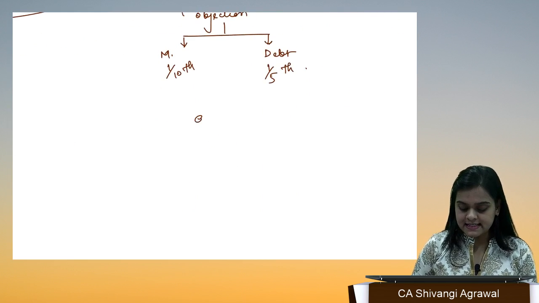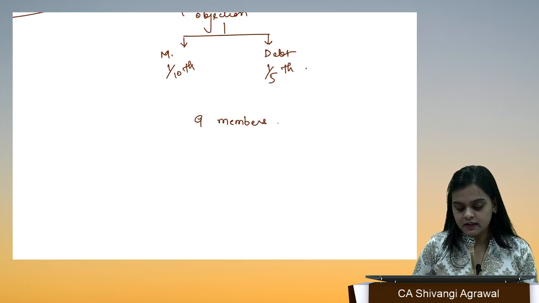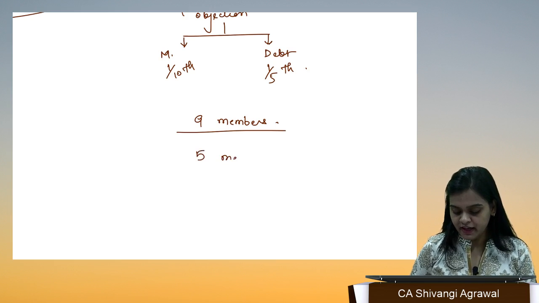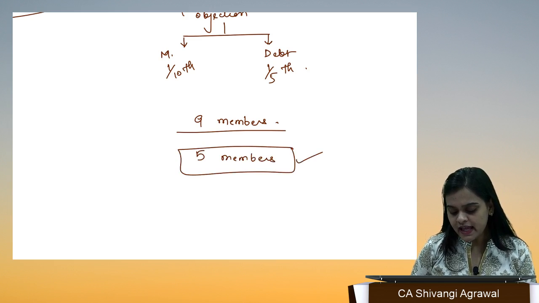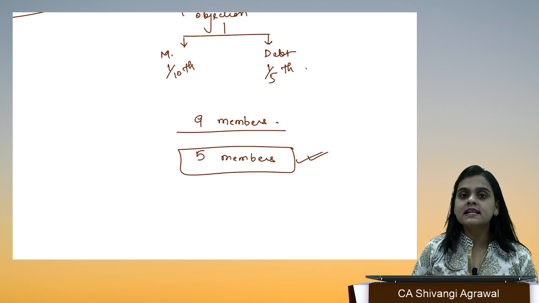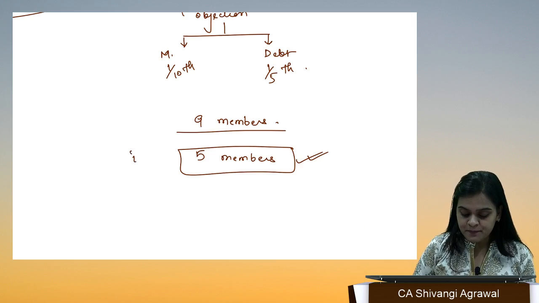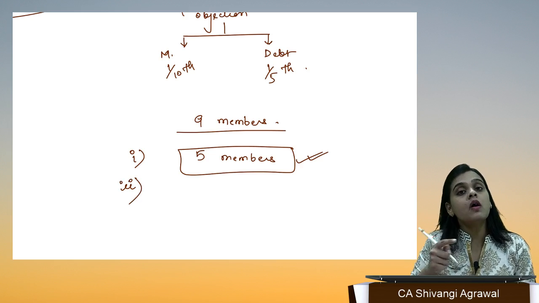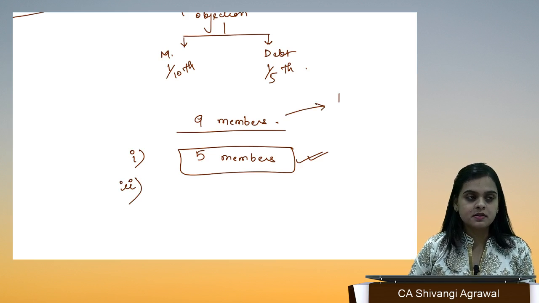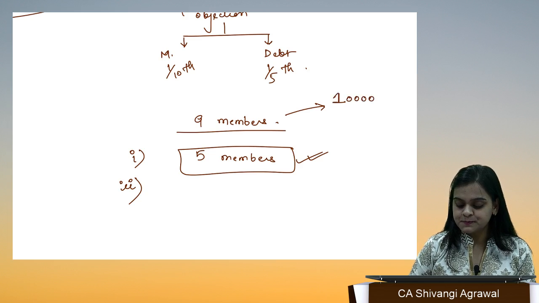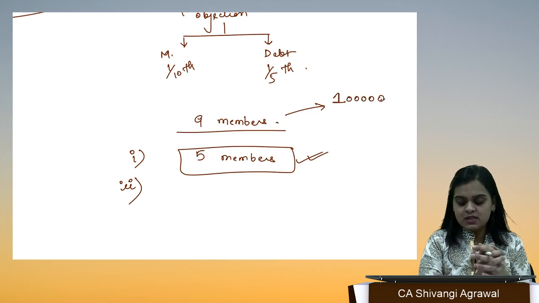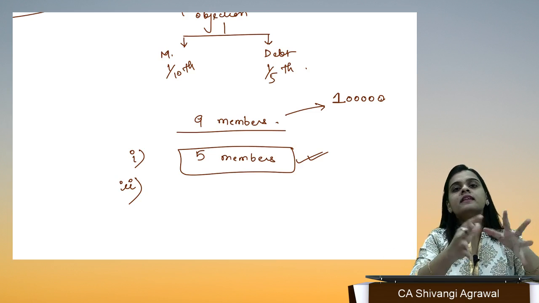Supposedly I say there are 9 members. What will be the majority? Majority will be 5 members. So supposedly 5 members agreed to sanction this compromise or arrangement. We will not say that we have obtained the consent unless we confirm the second condition also. Supposedly the paid up capital of the company is 1 lakh, and there are 9 members holding this capital.